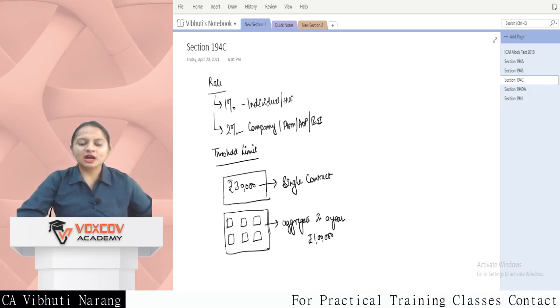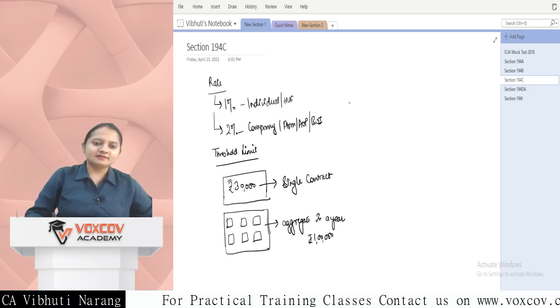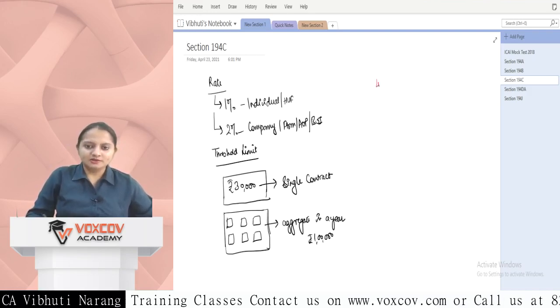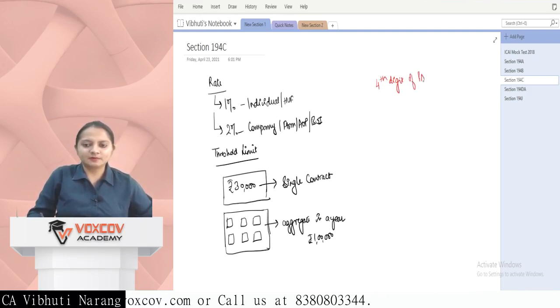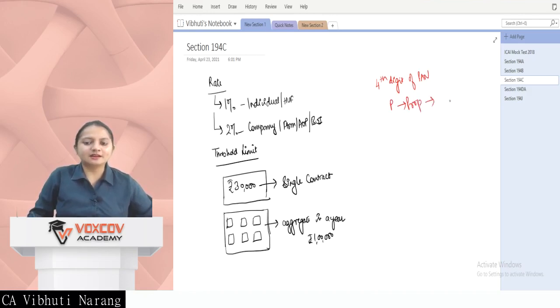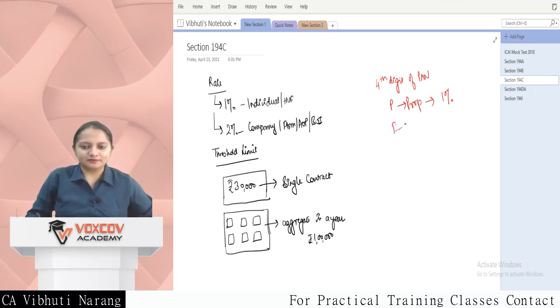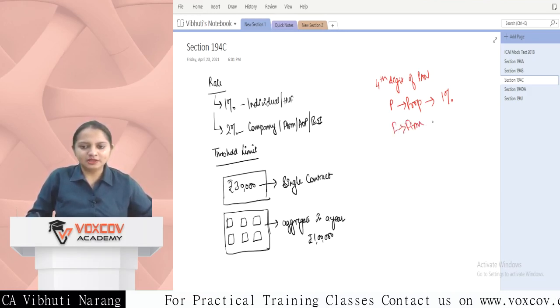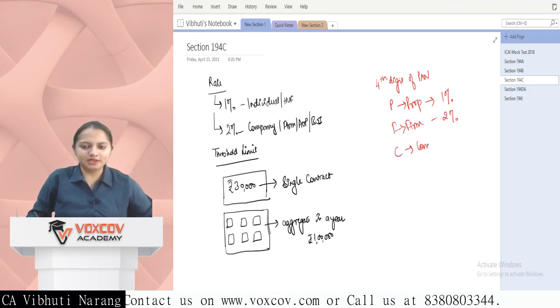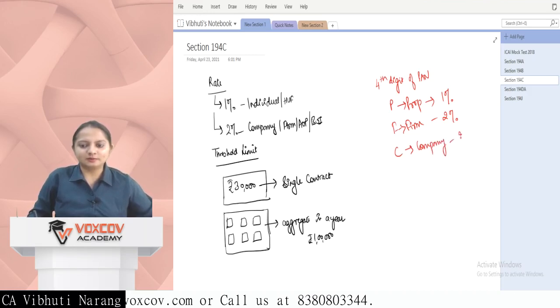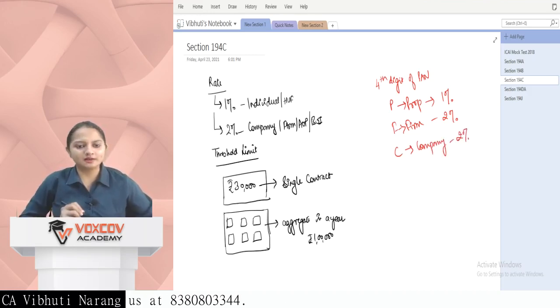Right. So how this individuality is ascertained is from the fourth digit of PAN. So if the fourth digit of PAN is, let's suppose, P, then it is a proprietor firm, and under 194C it is individual and 1% will be deducted. If the fourth letter is F, then it is firm, and then 2% TDS to be deducted. And if it is C, then it is a company, and again in case of a company, 2% TDS deducted.